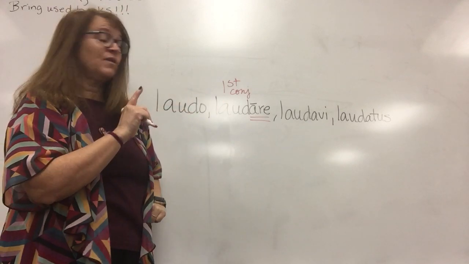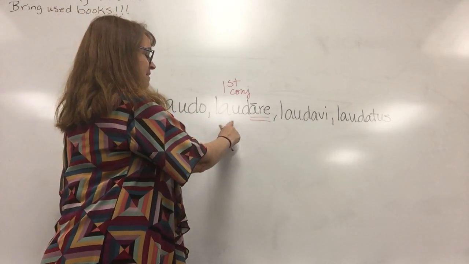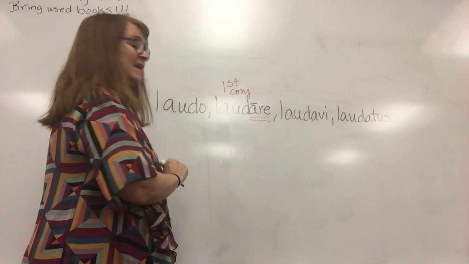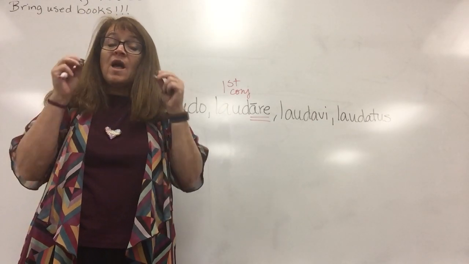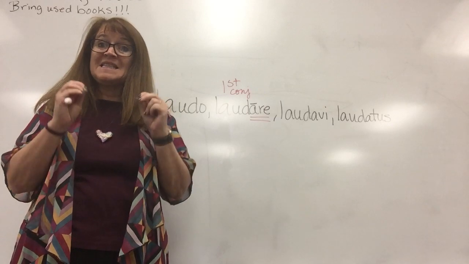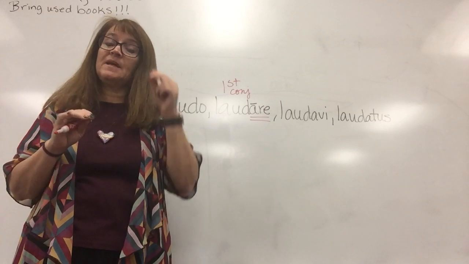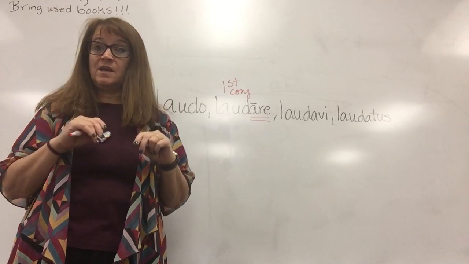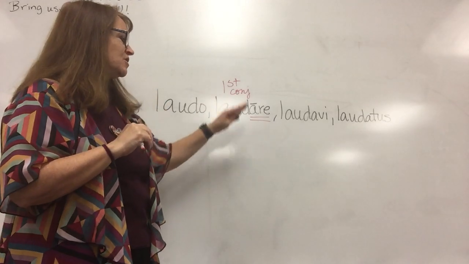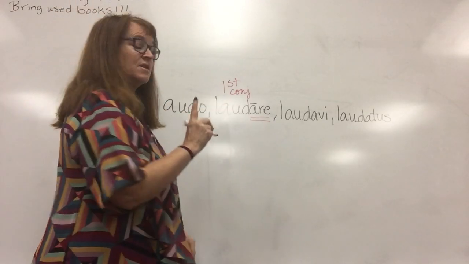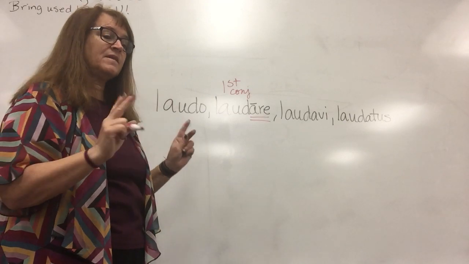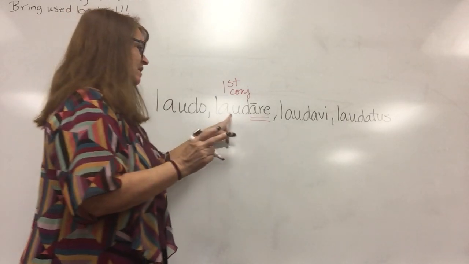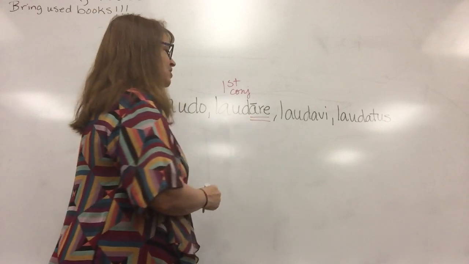Another really useful thing about this second principal part is it gives us the stem for the present system. We'll go into all our tenses in a little while. Just so you know, it gives us our stem. Now, there are a couple of different ways you can find the stem, but this is how we're going to find it for first conjugation.